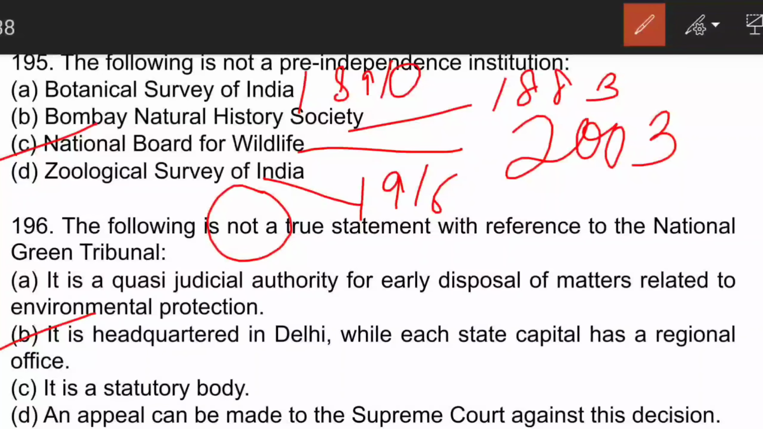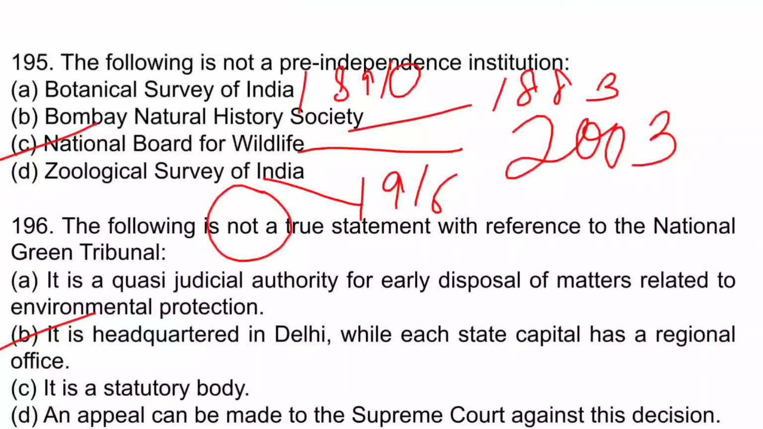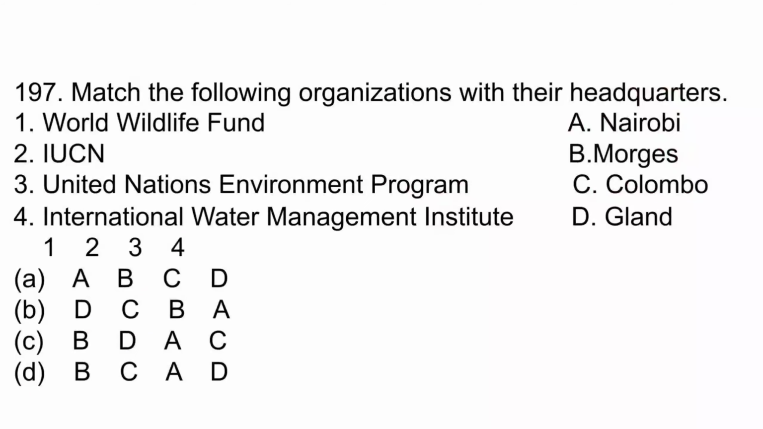We have 4 regional offices. In the west, Pune; south, Chennai; east, Kolkata; and central, we have Bhopal. It has the responsibility of disposing of the case within 6 months. NGT is very important and it has always been in news. So please go through it very correctly and very thoroughly.